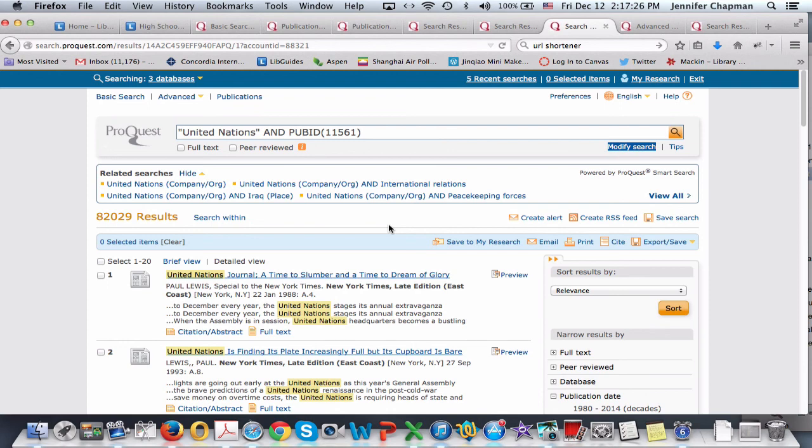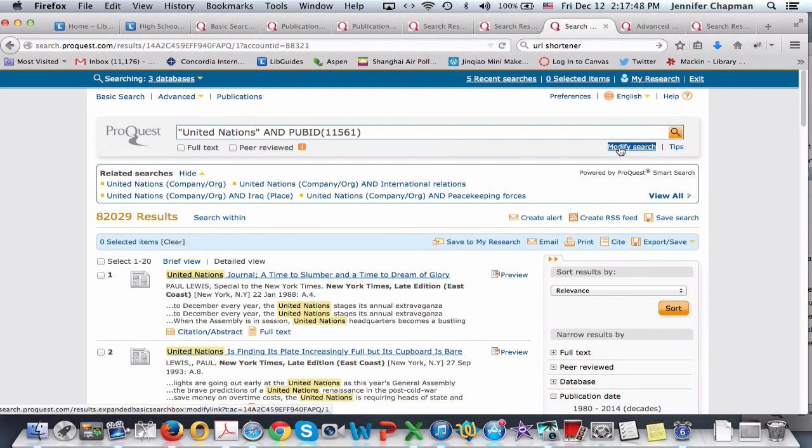So now I'm going to start thinking about what is it that I need to know that relates to the United Nations? What are some other keywords that I can use to help me get what I want out of the search engine? So what I thought of was climate, because it's broad enough of a term, and yet it will start to help us focus our results.